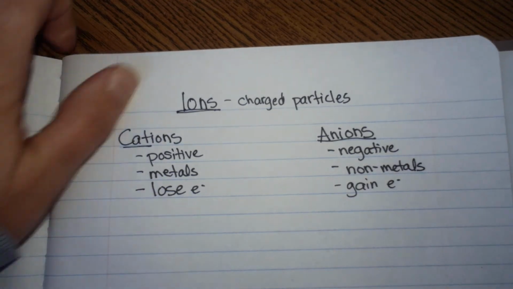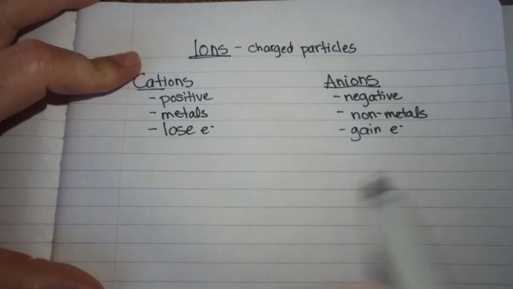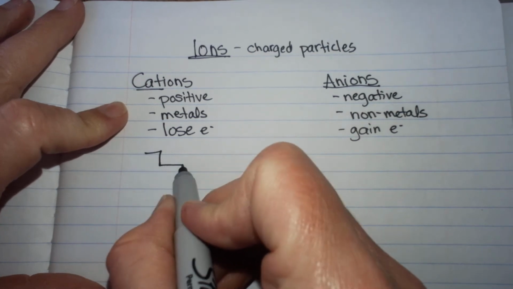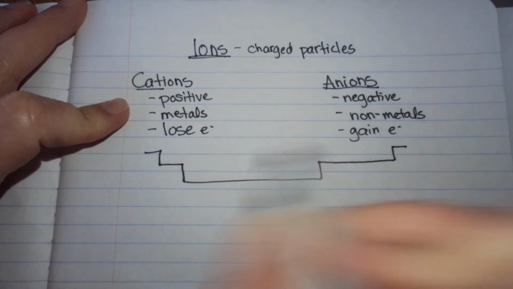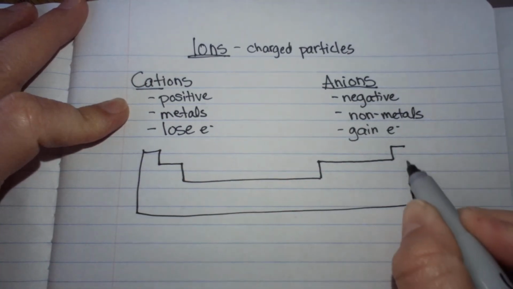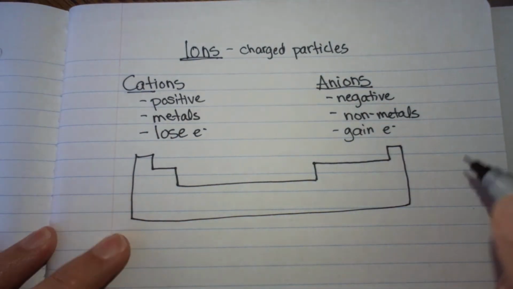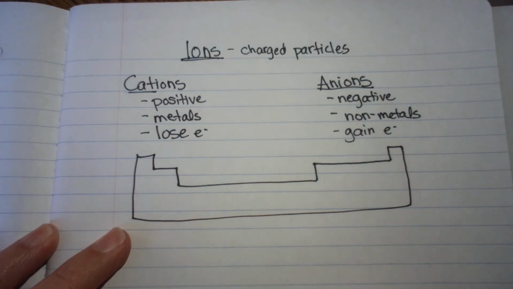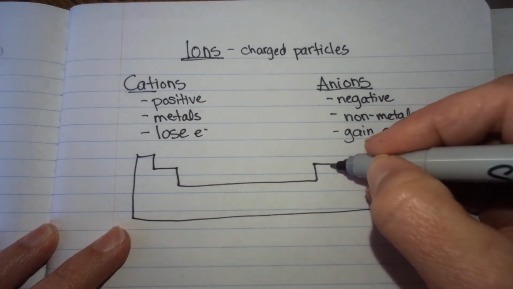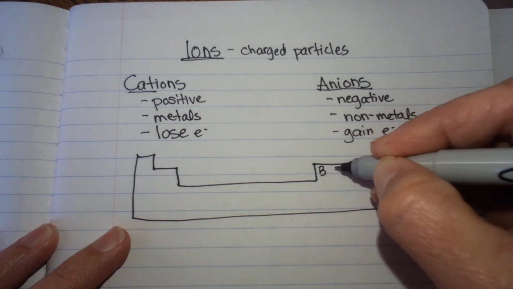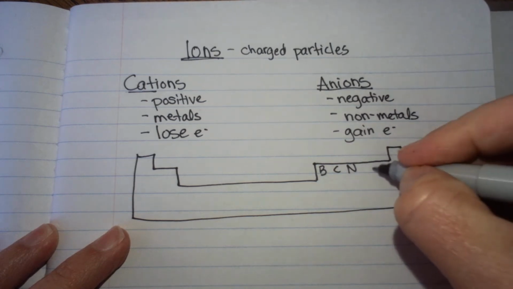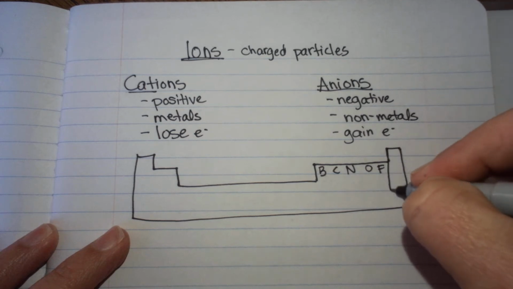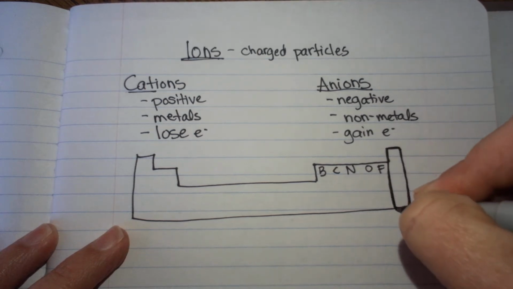Alright, so let's kind of draw our famous scribbled in periodic table, just so we can take some notes on it, and we'll go back to the real periodic table. It's lovely, right? We'll go back to the real periodic table here in a second and note that. But we have boron, carbon, nitrogen, oxygen, fluorine, and then the noble gases. Right?